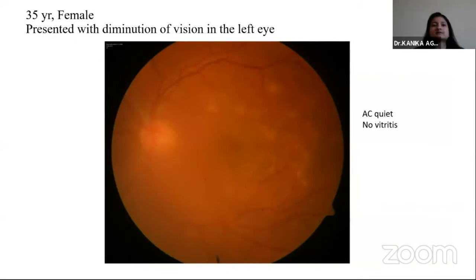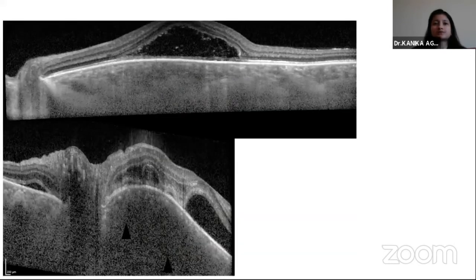Now, this is the second case of a 35-year-old female who presented with a unilateral diminution of vision in her left eye. She had no AC reaction, no vitritis, and this media haze is because of presence of posterior subcapsular cataract. So the OCT of the patient showed presence of subretinal fluid, and the lower panel is showing presence of this peripapillary RPE bulge with the oval area of hyporeflectivity, suggestive of a choroidal granuloma.